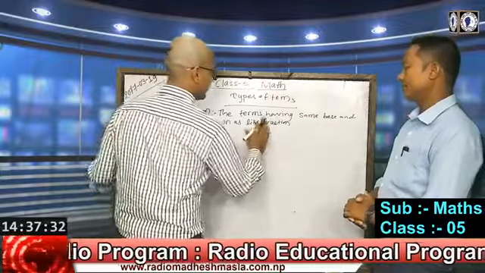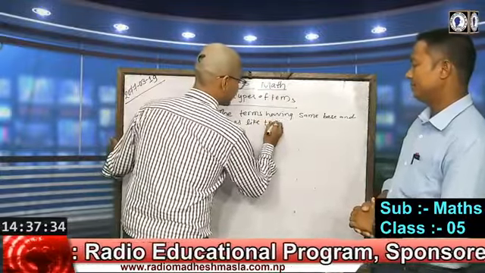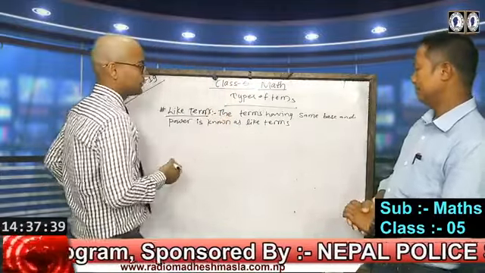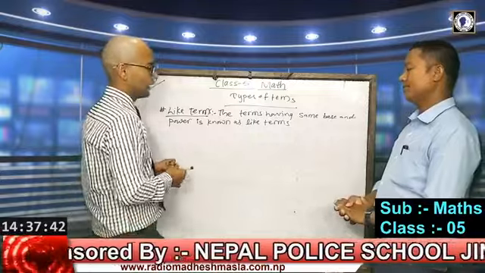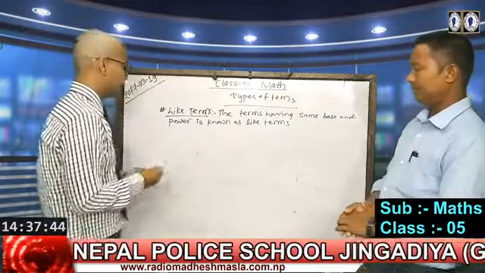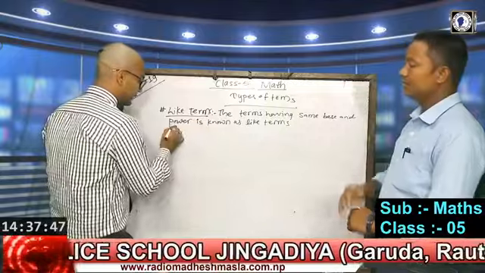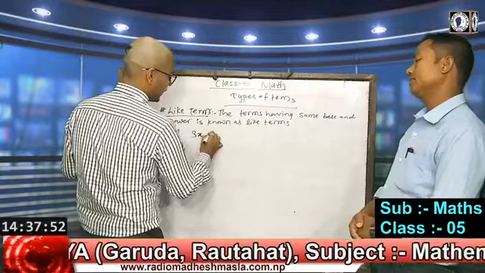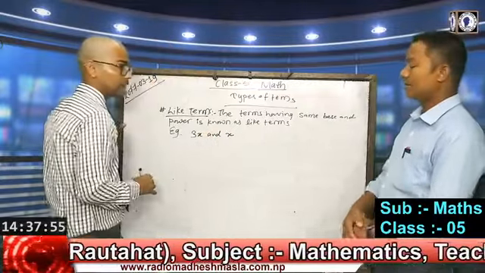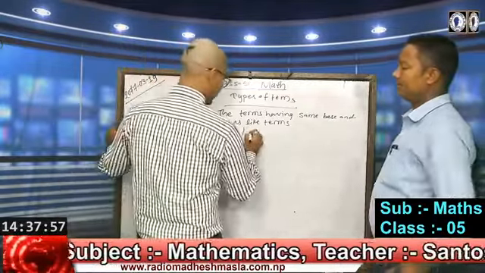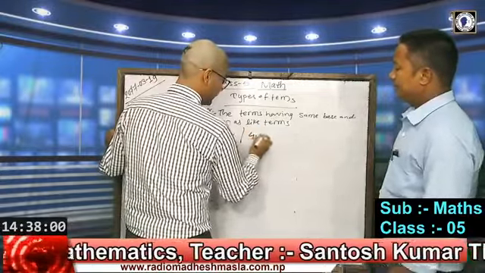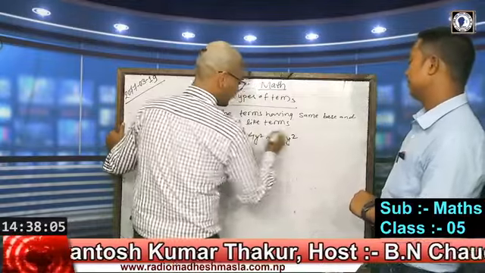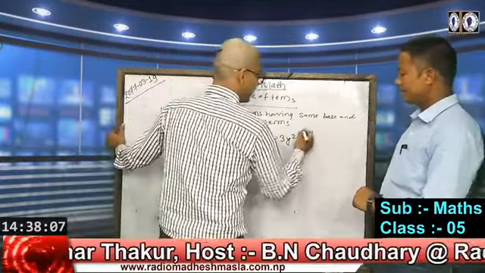Like terms. The terms having the same base and power are known as like terms. Suppose we have given some examples. Suppose we have given 3x and x. In the same way, we have given 4y square and 3y square.